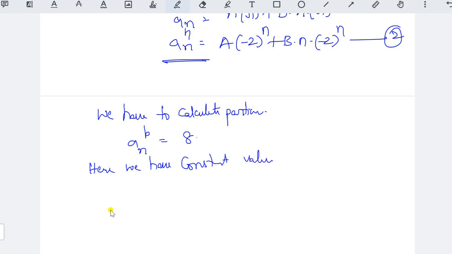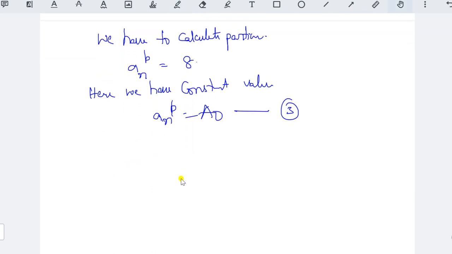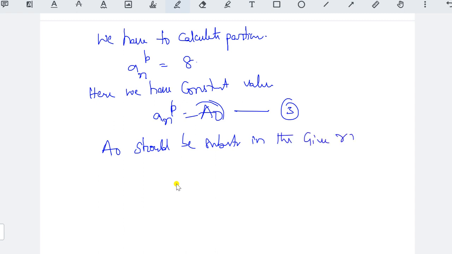So the general form for a constant value in the non-homogeneous recurrence relation is a_n to the power of p equal to a naught. Okay, so this is our next equation. In the previous question, we substituted a naught in the given recurrence relation. So here, in order to obtain the a naught value, a naught should be substituted in the given recurrence relation, that is the first equation.